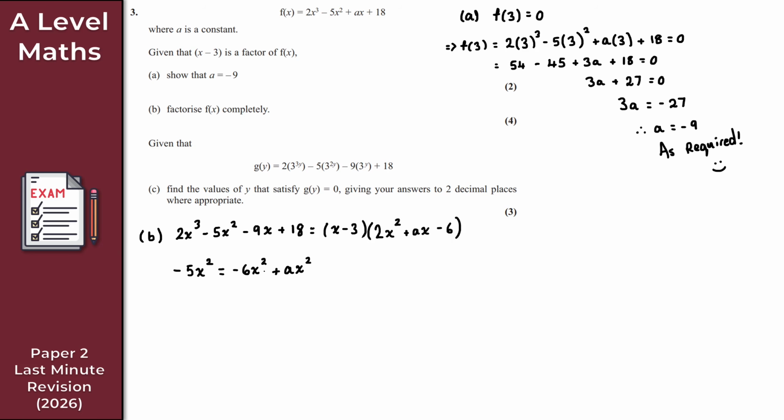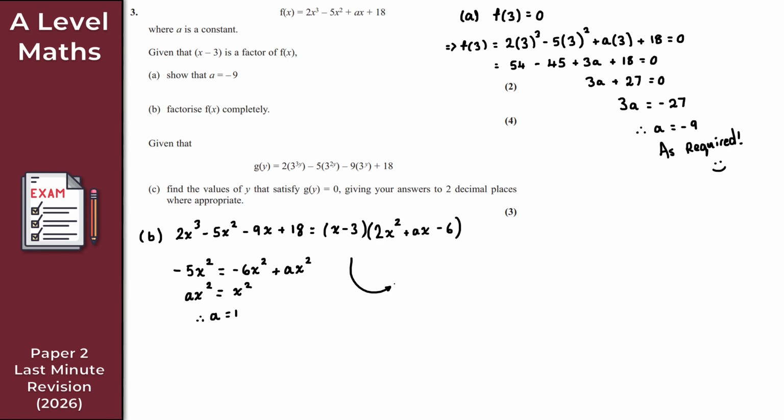If we simplify, add 6x squared to both sides, ax squared is just 1x squared, or just x squared. And therefore if we compare coefficients, a is equal to 1. Perfect. So I can now replace this with just x.